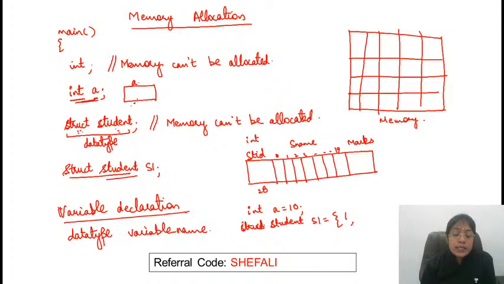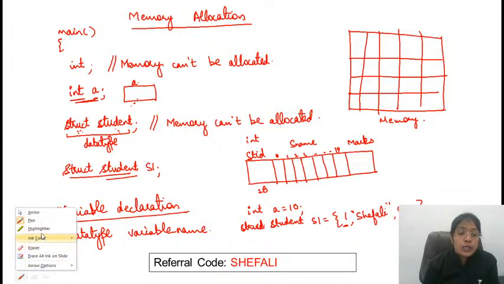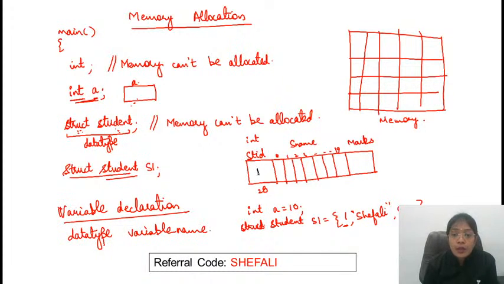Then I need to provide a name. Name is, for example, Shefali. I'm taking my own name, Shefali. And marks got is 99.9. So the first value will be stored in the first location, that is under the student ID. Student ID is 1. Name is Shefali.